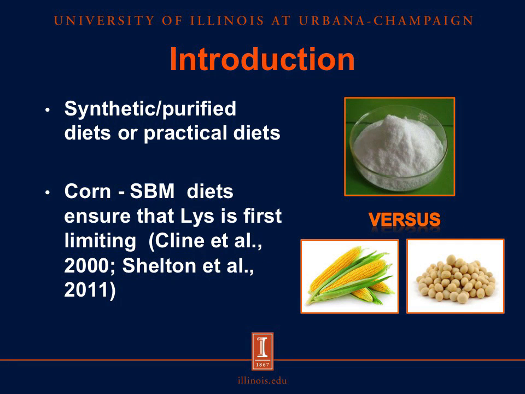There are two schools of thought on how to formulate diets for lysine titration experiments. One would be to use what are called synthetic or purified diets, and the other would be to use more practical, commercially representative diets. The major difference between these two diets is the way in which the amino acids are provided to the animal. In synthetic diets, the amino acids are typically included in the purified crystalline amino acid form, while in practical diets, they are included as complete proteins in typical feed ingredients. In terms of lysine titration studies, practical diets are relatively easy to formulate, because in a typical corn-soybean meal diet, lysine is the first limiting amino acid, and various studies over the years have confirmed this.